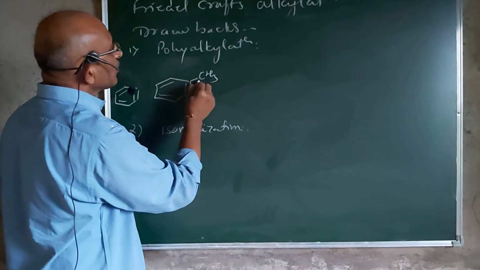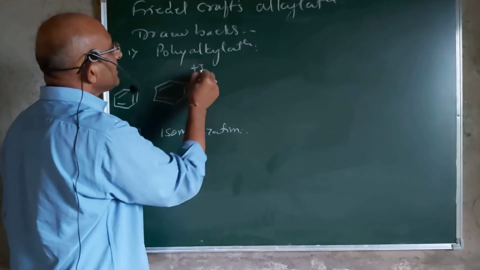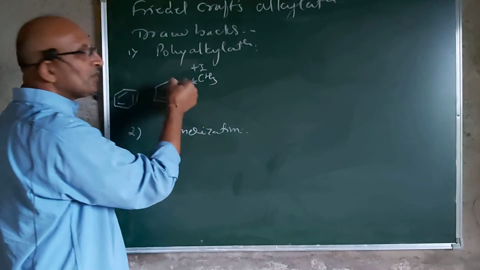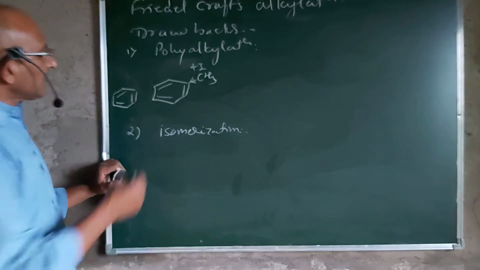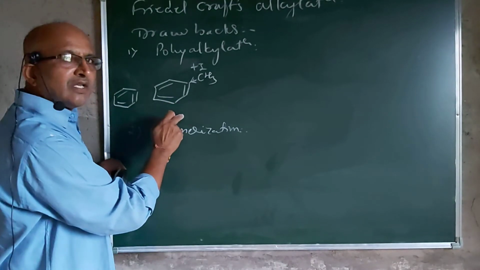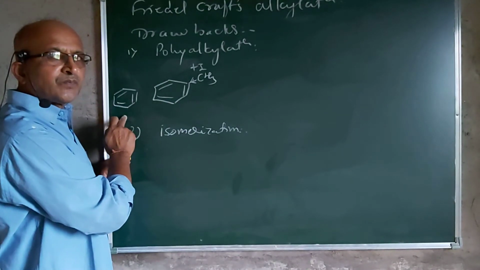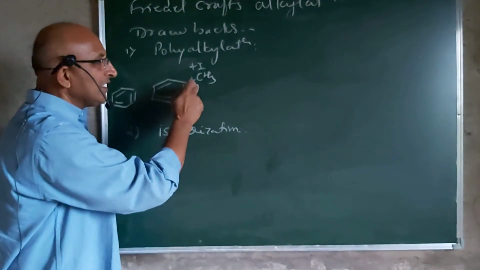But as this methyl group gets attached, it has a positive inductive effect and donates electron density to the benzene. So the tendency of donating the electron pair is more in methyl benzene than in benzene.